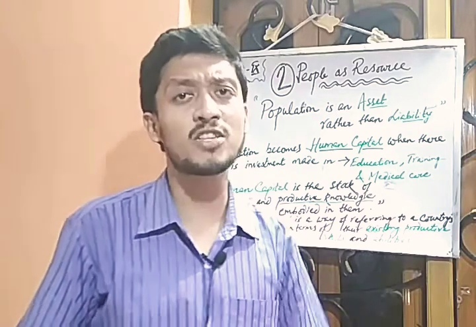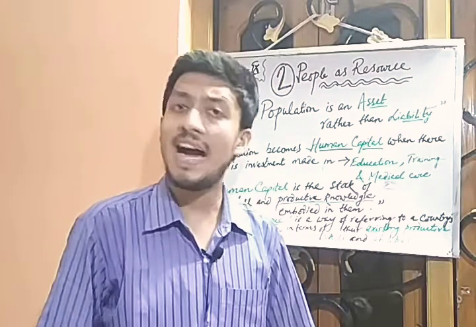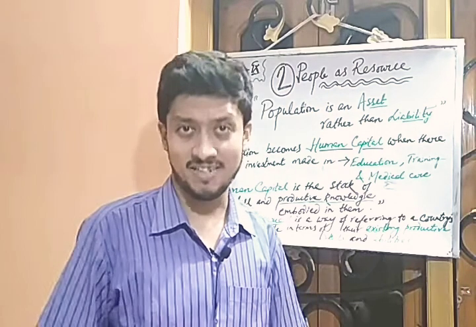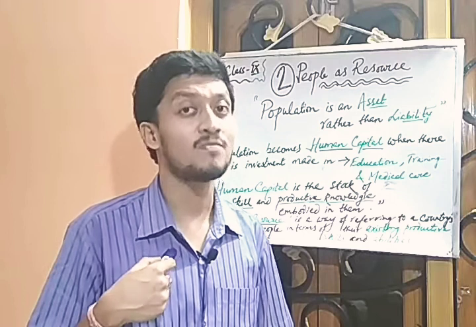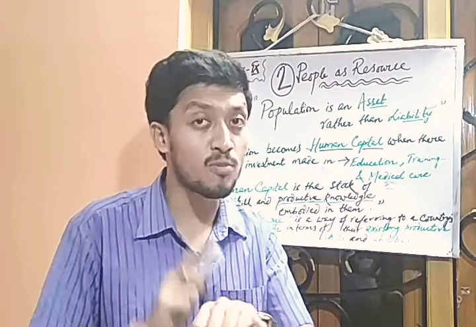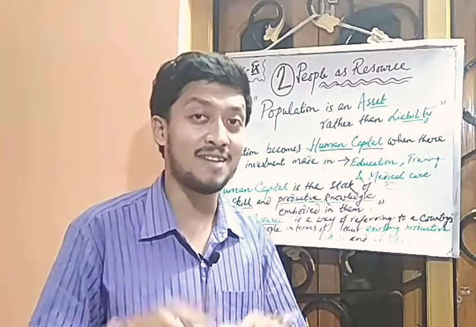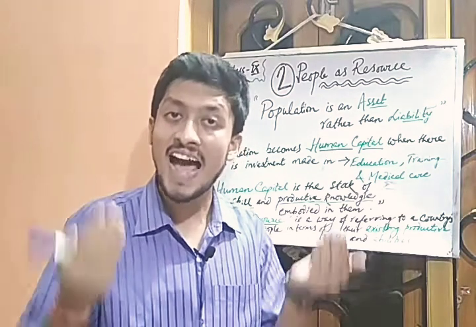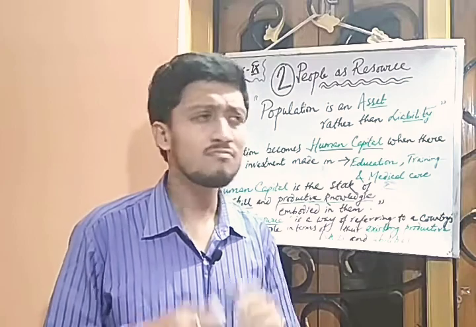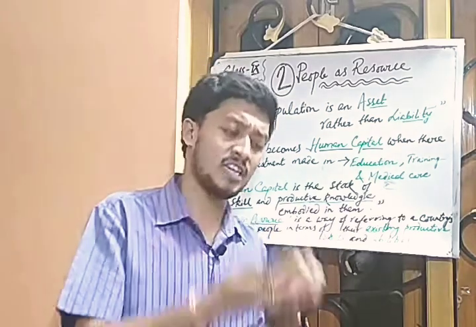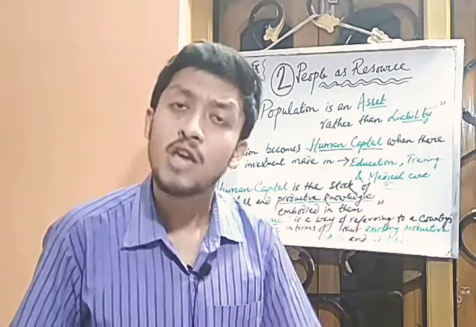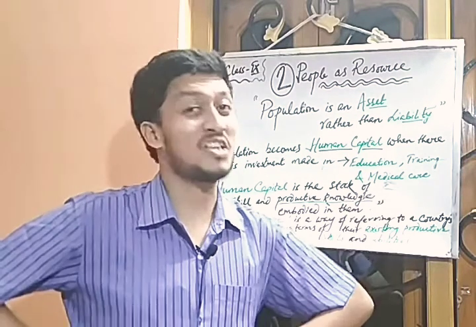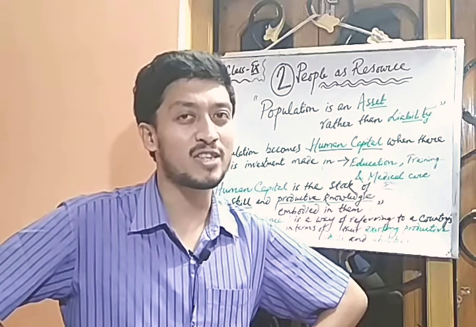Suppose I had borrowed a wristwatch from you, and that wristwatch was your asset, but I had borrowed that from you. That means I am liable to pay you back your wristwatch after this entire day. So liability is what you are bound to pay back, and asset is whatever you own. Basically, in geography, in economics, in every social science, you might be hearing people always say population is always a liability or a burden for the country.